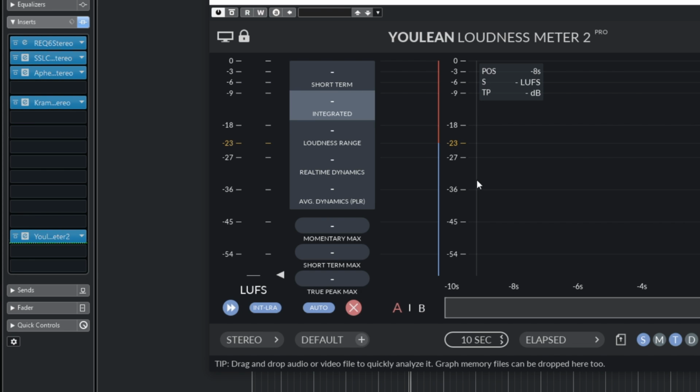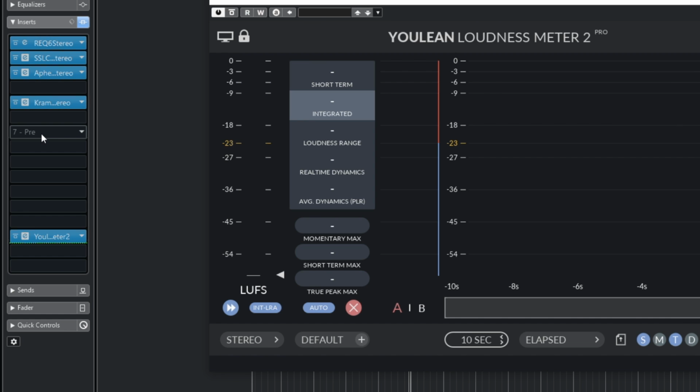This YouLean meter will let you know the kind of loudness you are getting from your song. We measure the loudness of a song using LUFS, and the lower the LUFS, the louder the song. So an 8 LUFS song will be louder than a 10 LUFS song. So this loudness meter will be your last chain, so that whenever you are using it, you can see for yourself how many LUFS you are getting out of your song. So if I get 10 LUFS, a song with 9 LUFS will be louder than my song.